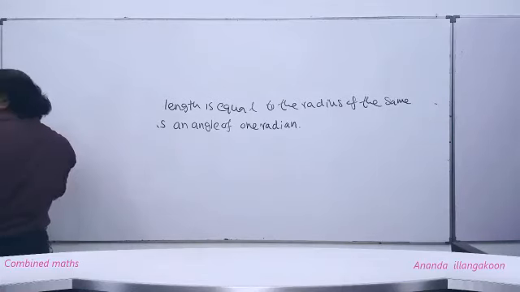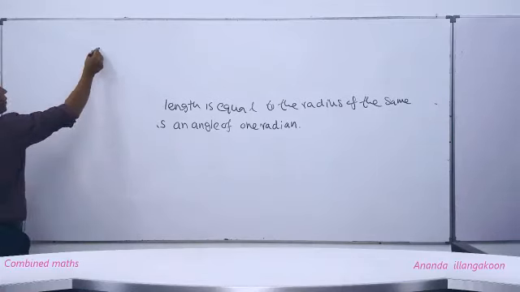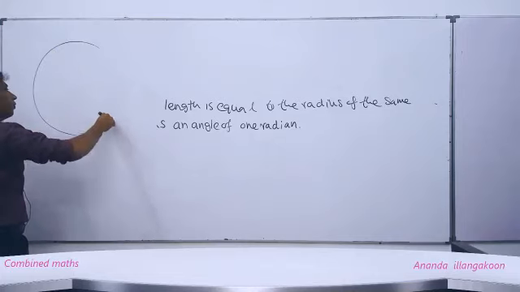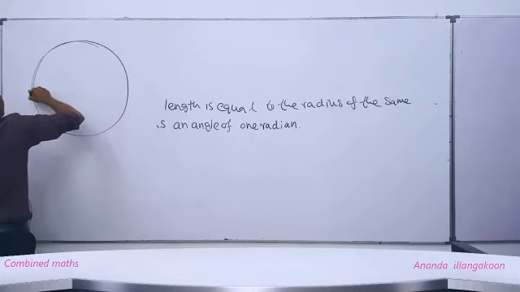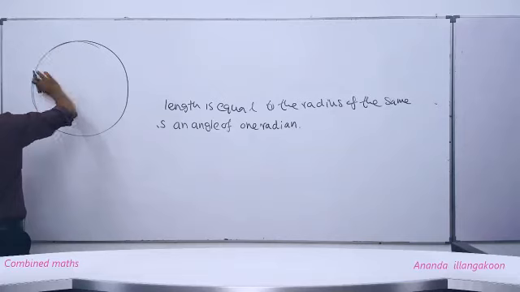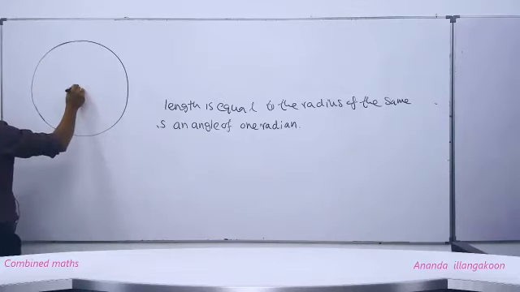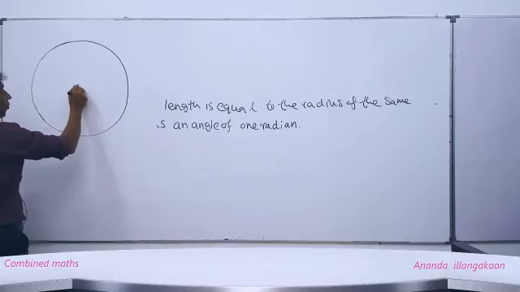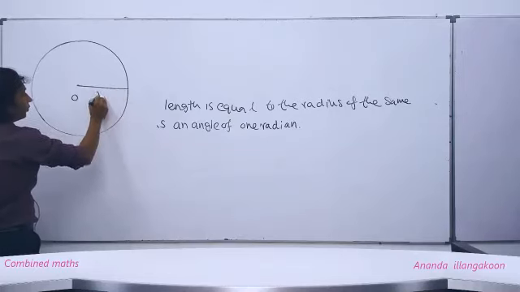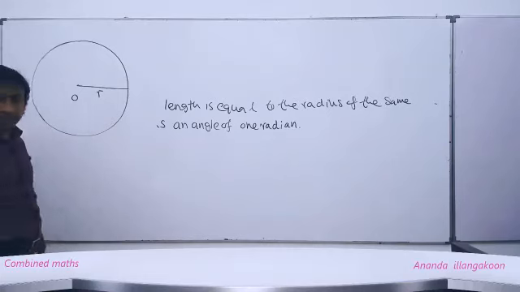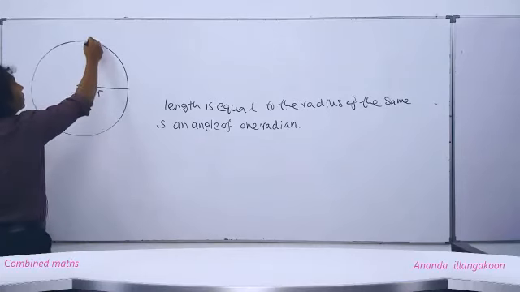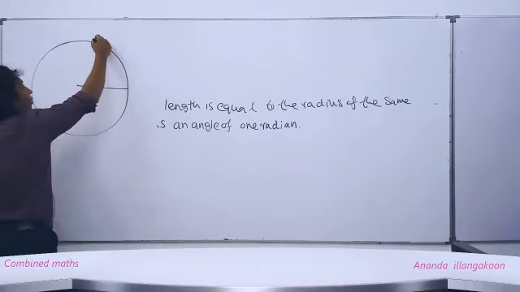Its center is here, O. Suppose the radius is R. Now we have taken an arc whose length is R, this way.